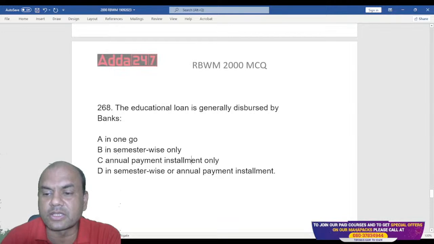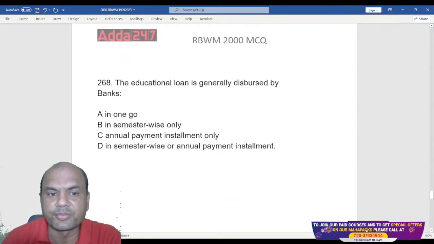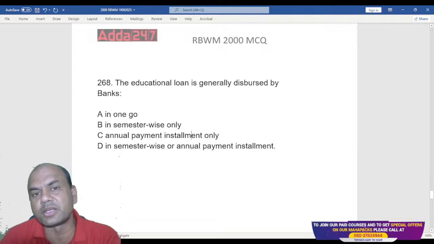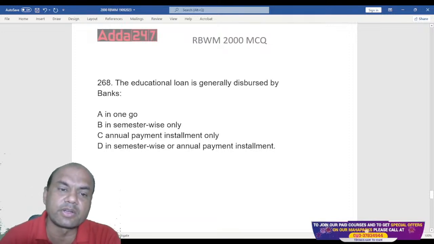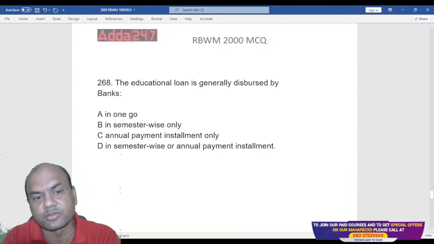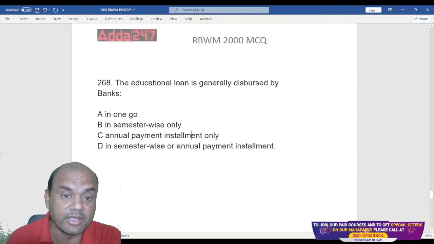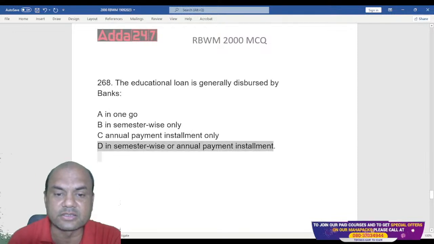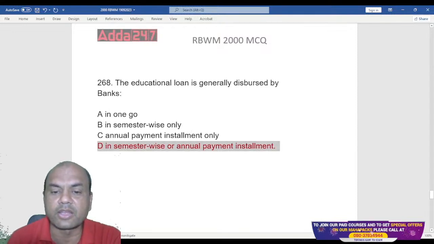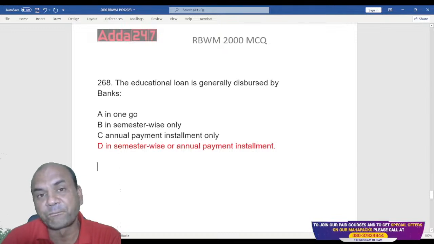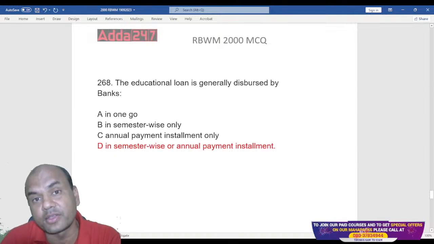The education loan is generally disbursed by banks in one go, semester wise, or annual payment installment. So how is the education loan given to the students? Not in one go, where I take admission right now and immediately get the loan for all 4 years. No. Semester wise, yes, it can be. Annually, it can be. So the answer is semester wise or annual pattern as agreed as per the terms and conditions of that university. That is important.